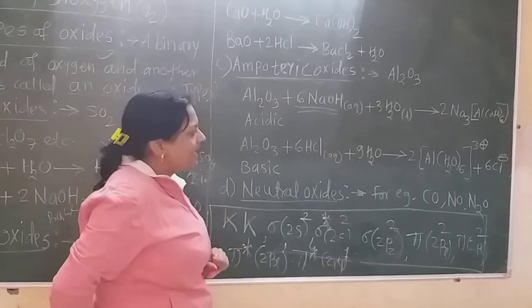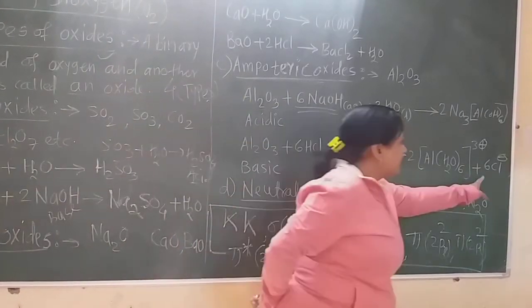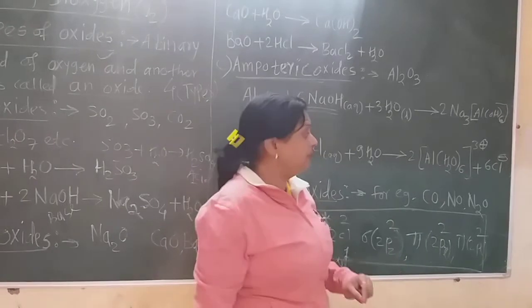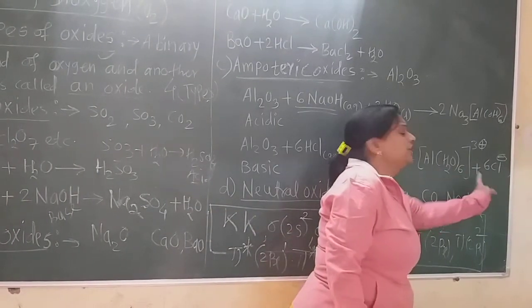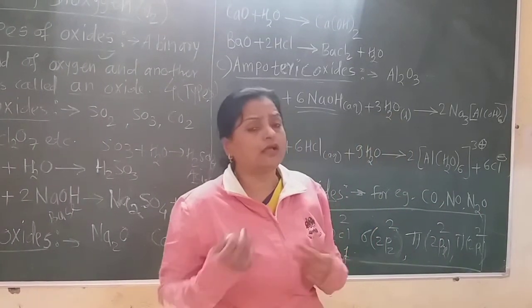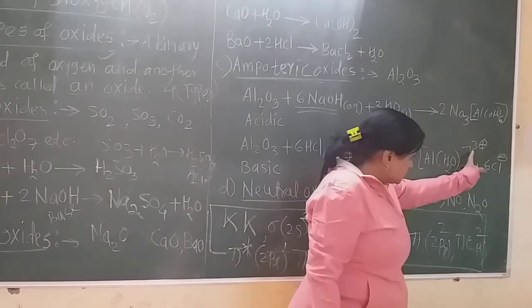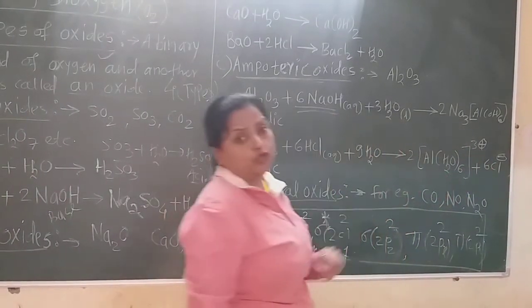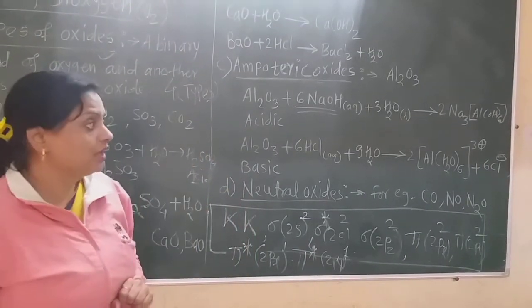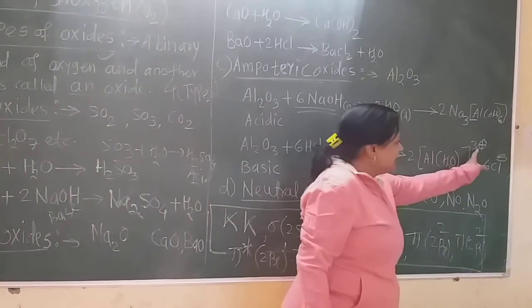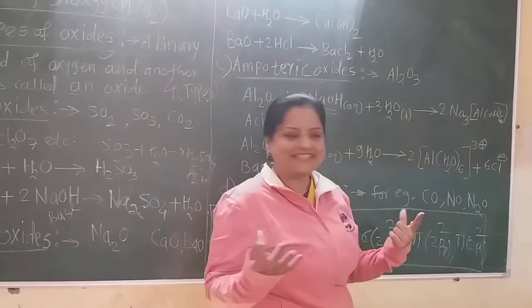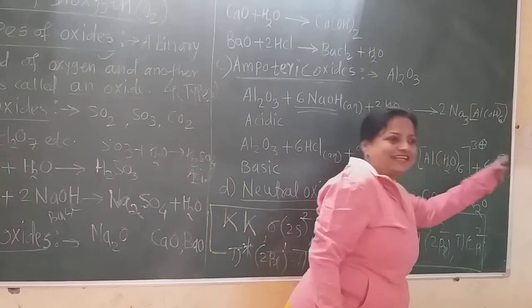6 chlorines are balanced in this way. They are written here separately because these require only 3 chlorine atoms, and 3 chlorine atoms are free in the liquid. So this plus 3 charge is from this aluminum. Aluminum has the plus 3 charge, but totally see here, 3 multiplied by 2 is plus 6, and plus 6 is balanced by this minus 6.